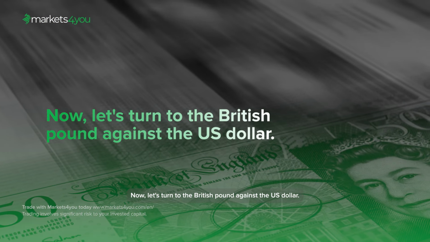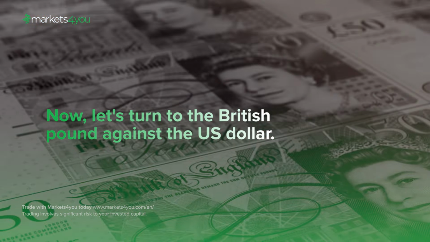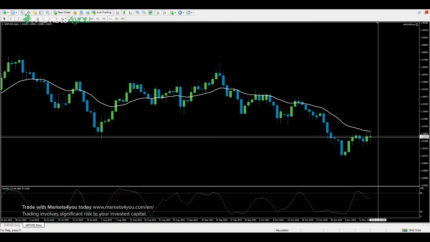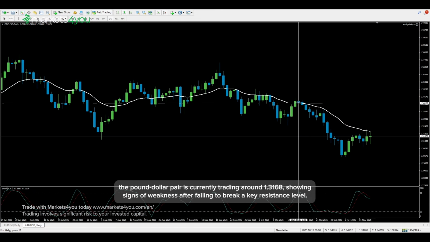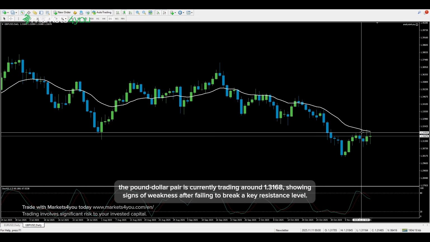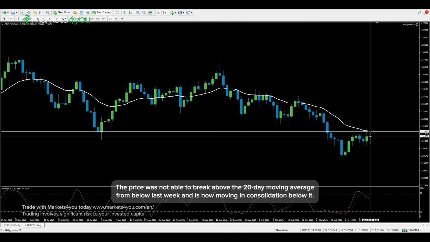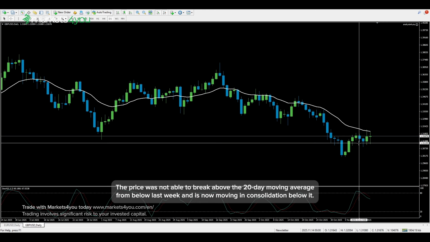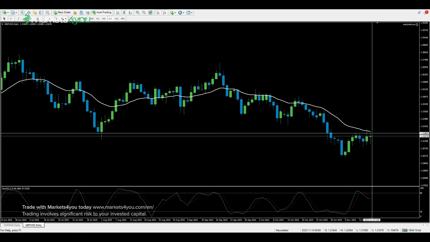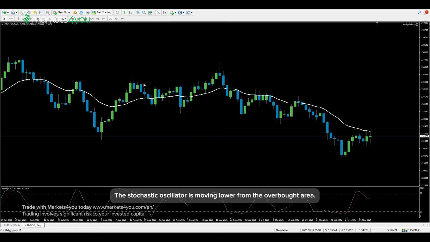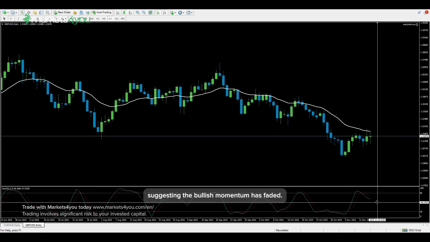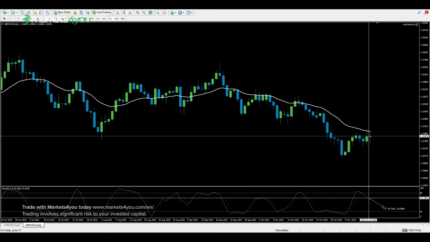Now, let's turn to the British pound against the US dollar. On the daily chart, the pound-dollar pair is currently trading around 1.3168, showing signs of weakness after failing to break a key resistance level. The price was not able to break above the 20-day moving average from below last week and is now moving in consolidation below it. The stochastic oscillator is moving lower from the overbought area, suggesting the bullish momentum has faded.